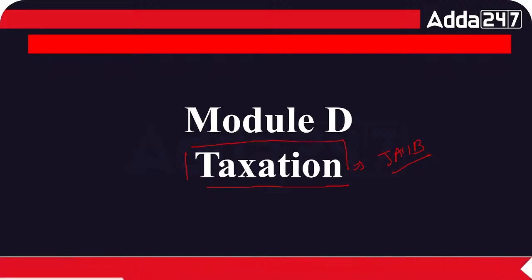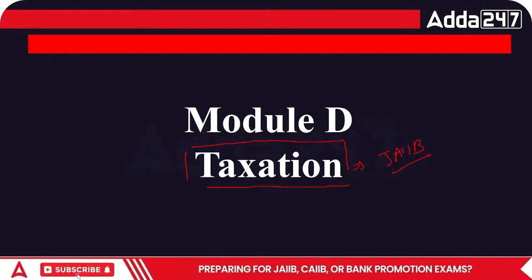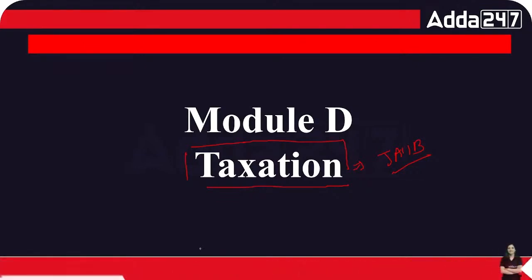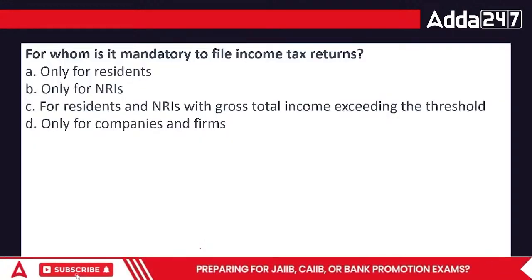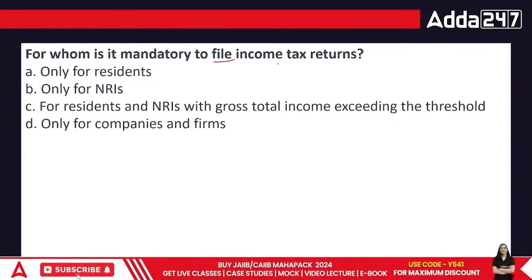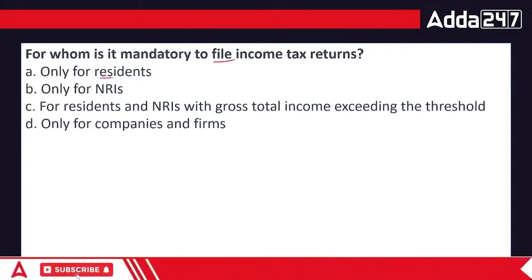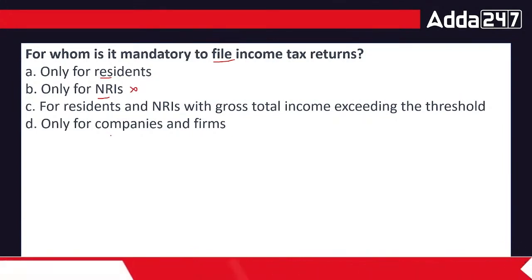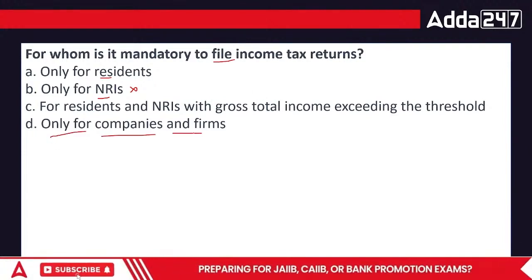Done, everyone? Okay, now comes the next point. In terms of taxation, here comes the first question. For whom is it mandatory to file income tax returns, everyone? Only the residents, only the non-residents, which is just not possible. For residents and NRIs with gross total income exceeding the threshold, or only for companies and firms.